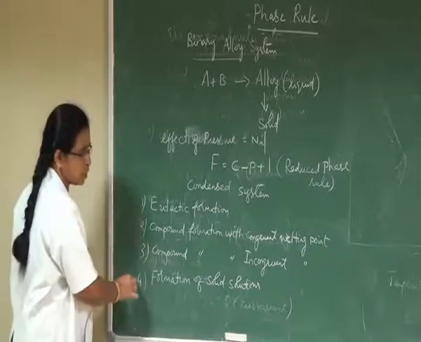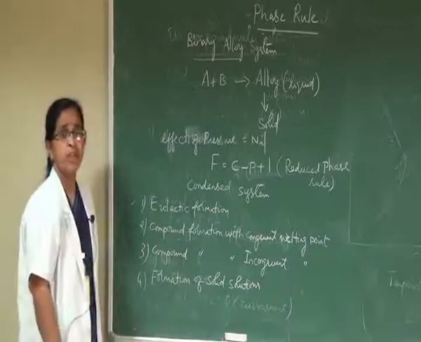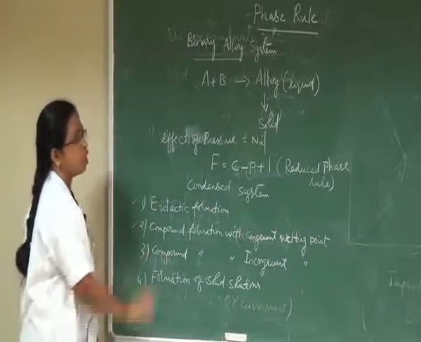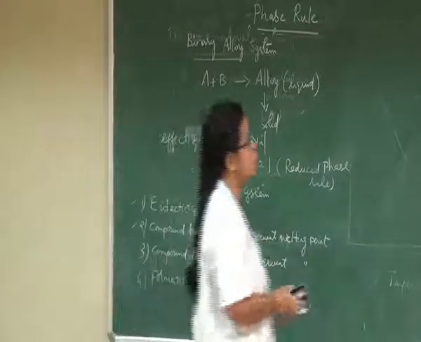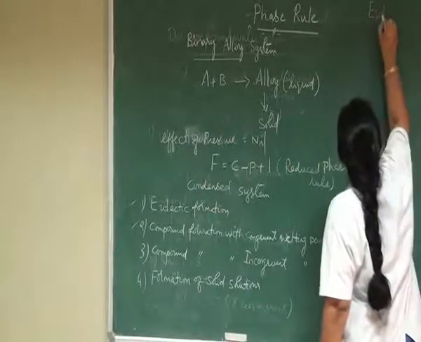Okay. So out of these four possibilities, I am going to apply the phase rule, particularly the reduced phase rule, to the eutectic formation and compound formation with congruent melting point. So, eutectic system.